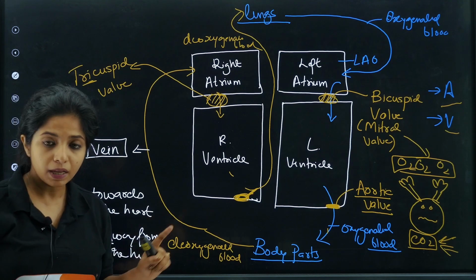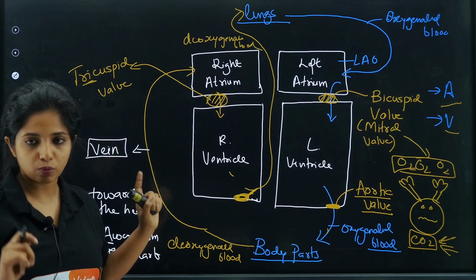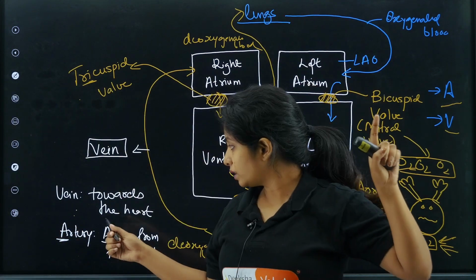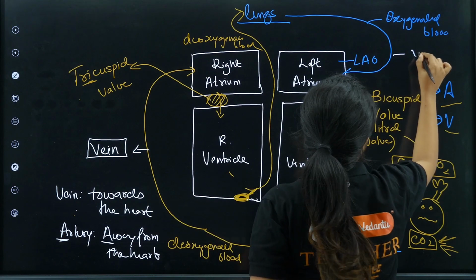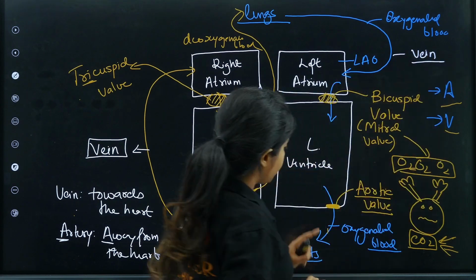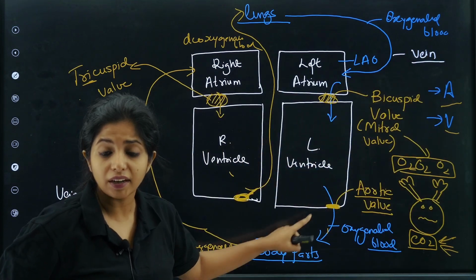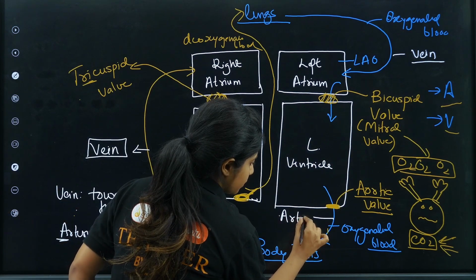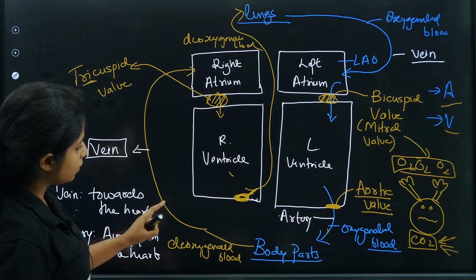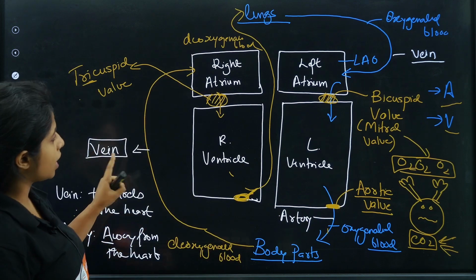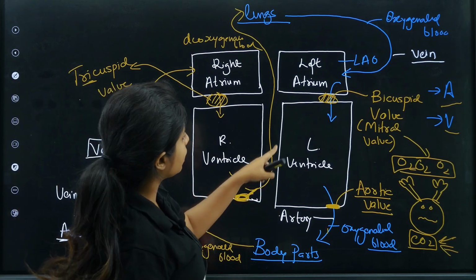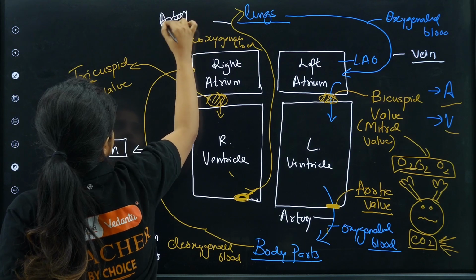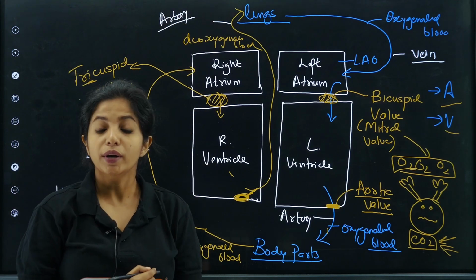So let's name first, okay, which one is artery, which one is vein. So over here, blood is being carried towards the heart, so it has to be the vein. So this is a vein, my dear children. Here blood is being carried away from the heart, so away is for artery. So this is an artery that we are having. Over here the blood is carried towards the heart, so this has to be a vein. Over here the blood is carried away from the heart, so it has to be an artery. Cool. Now we are going to name them.